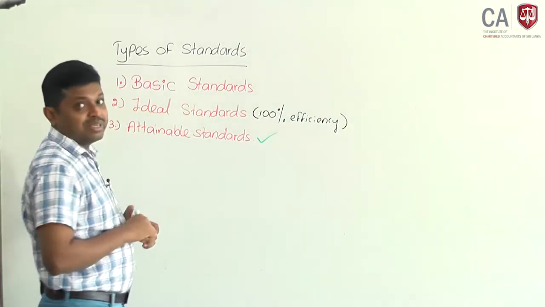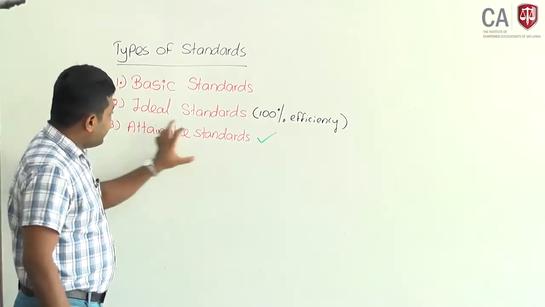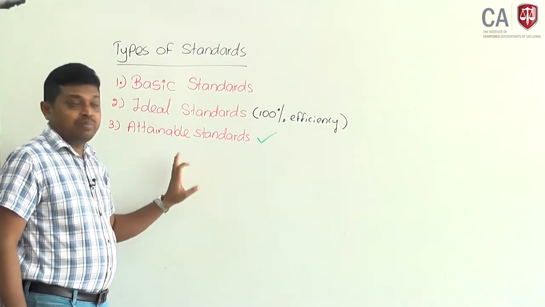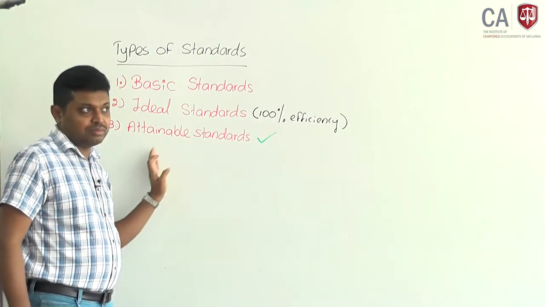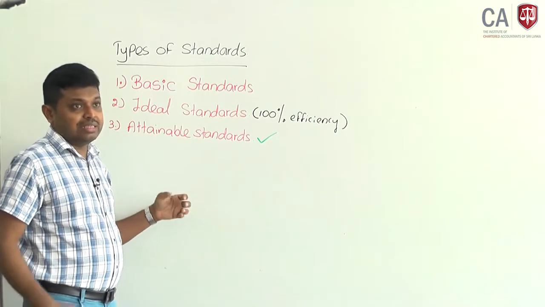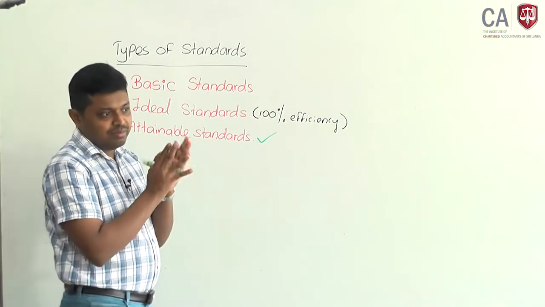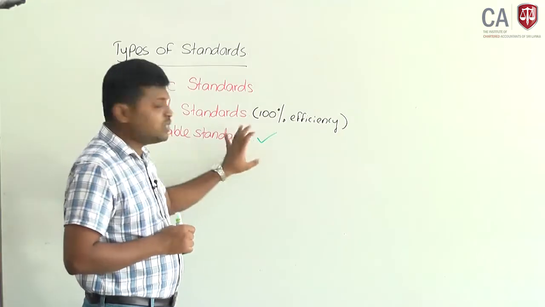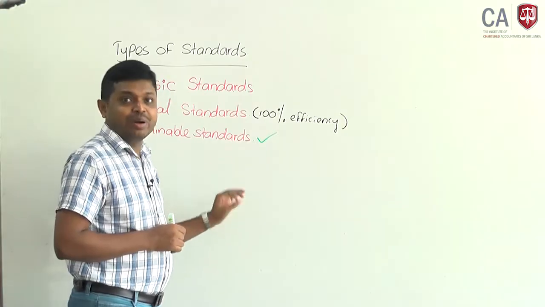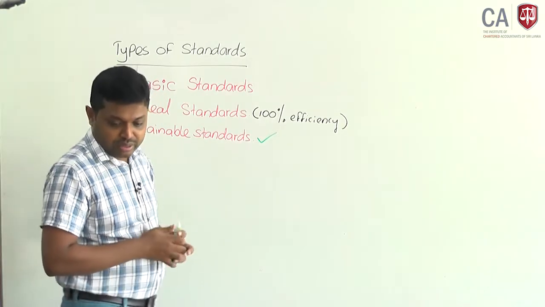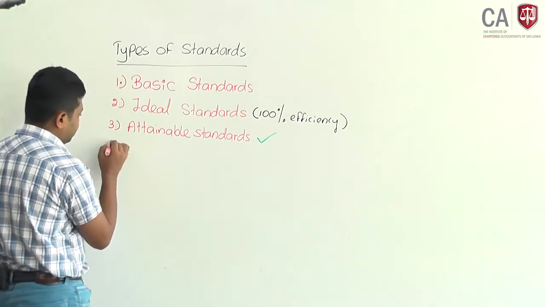These standards are recommended, attainable standards. Because when we are setting this standard, we keep some margin for normal wastage, as an example, evaporation, spoilage. You will allocate some allowance for them. Then these standards are difficult to achieve but can be achieved. Okay. Final type of standard, current standards.